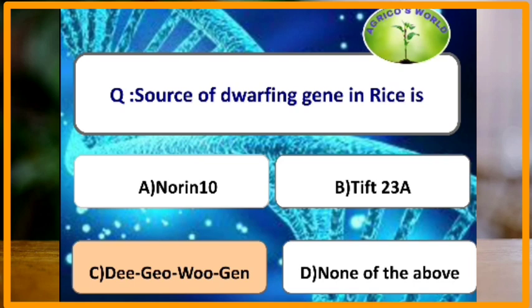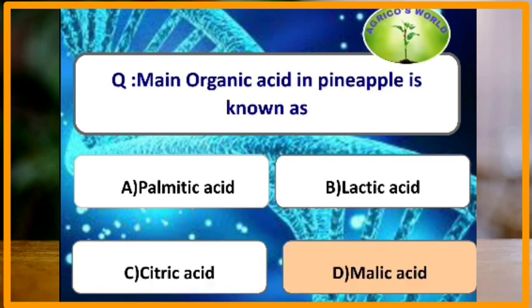What is the source of dwarfing gene in rice? The source of dwarfing gene in rice is DGO gene and the source of dwarfing gene in wheat is Norin-10. What is the main organic acid in pineapples known as? The main organic acid in pineapples is malic acid.